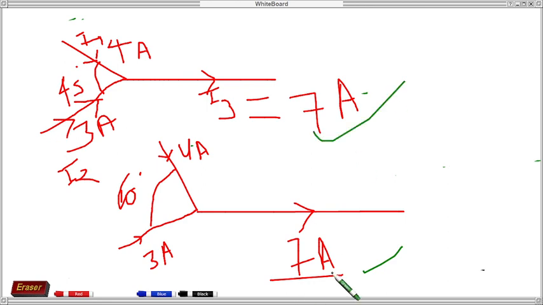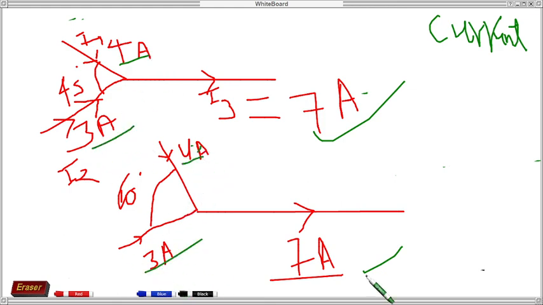So how can you say that current is a vector? Because you know current has direction. Yes, this clearly shows there is a direction. Current has magnitude, 4 ampere and 3 ampere. But we are getting the same resultant magnitude, not depending on angle.